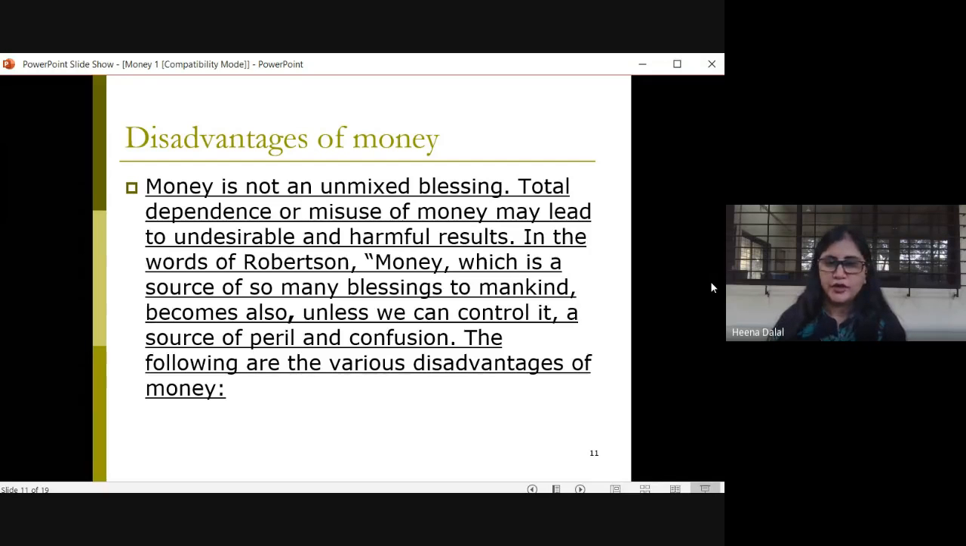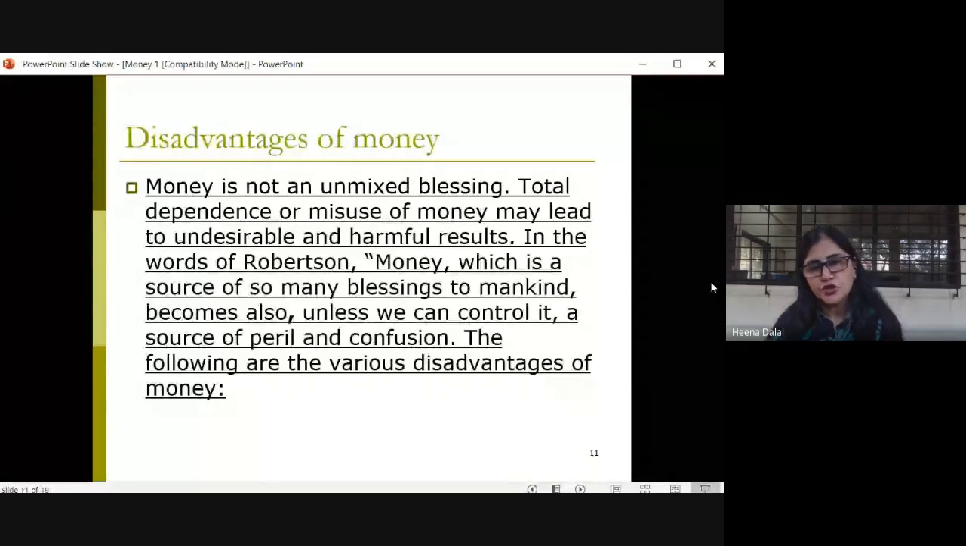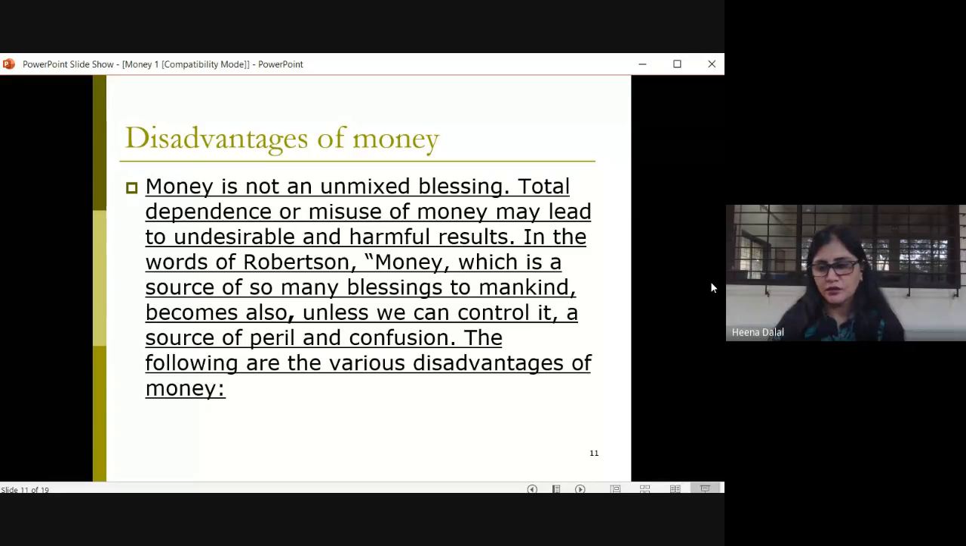Unless and until we control it, it becomes a source of peril, that is danger. It becomes a source of confusion. So it's very, very important to make an efficient use of money. Now, we will see the disadvantages of money.